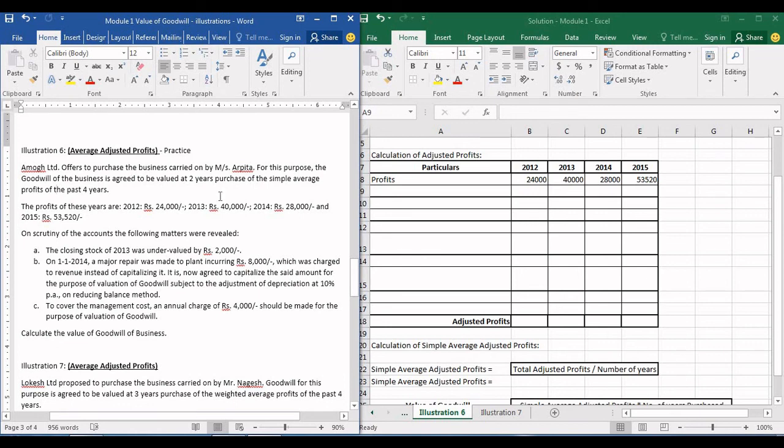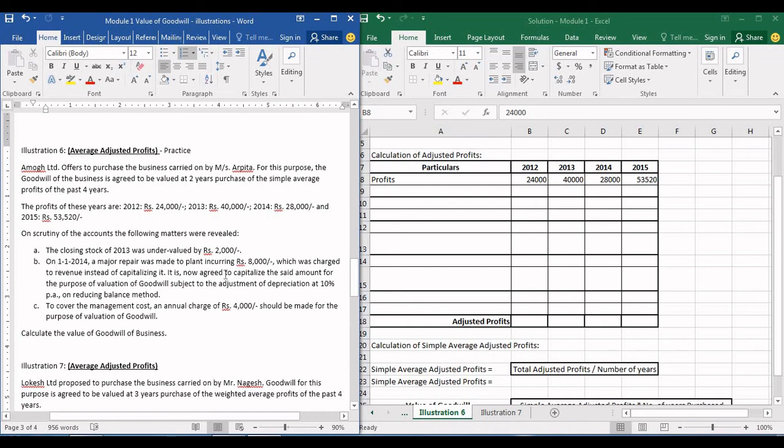They have mentioned 4 years profit here: 24,000, 40,000, 28,000 and 53,250. I have already mentioned it here. We'll see the adjustments that they have given. On scrutiny of the accounts, the following matters were revealed. The closing stock of 2013 was undervalued by 2,000.